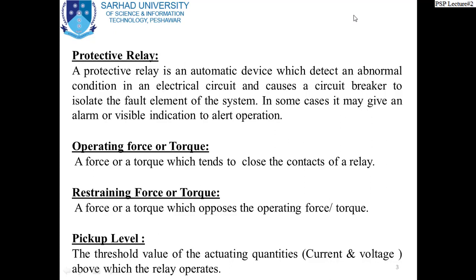Now, gentlemen, in your first lectures we already defined different types of relays. That is overcurrent relay, distance relay, differential relays. The basic function of the relay is to actuate a component which we normally call a circuit breaker, and under the guidance of this relay the circuit breaker opens its contact and removes the faulty part of the system from the rest of the system. So this is basically a relay. Since the relay is the main core subject of your course, it will be covered in more detail.